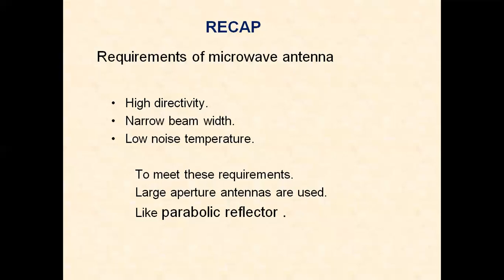In order to meet all these requirements, large aperture antennas like parabolic reflectors are used, especially for microwave point-to-point communication applications. There are different types of microwave antennas. Number one, the parabolic reflector antenna, which we are discussing in detail in this lesson. The parabolic reflector antenna is the most widely used microwave antenna.